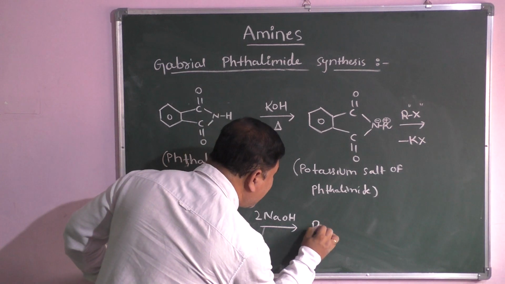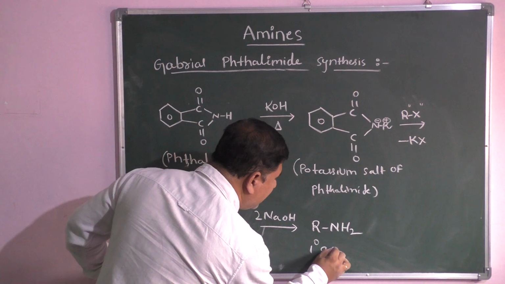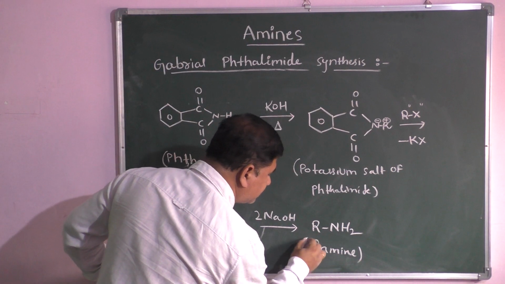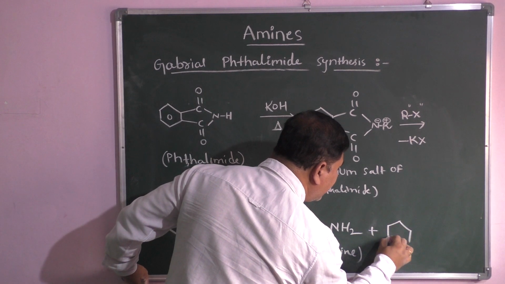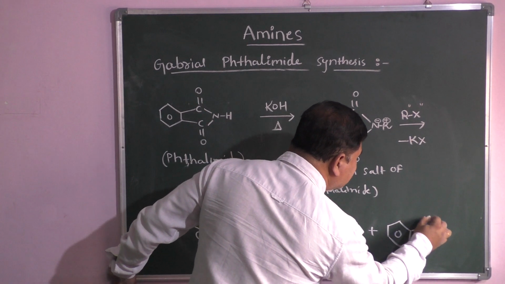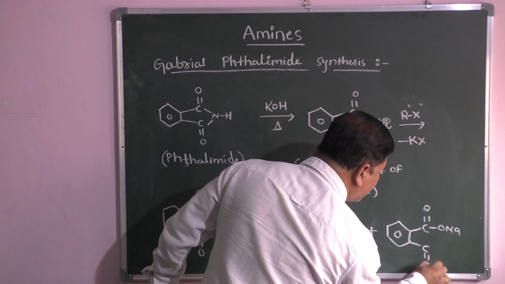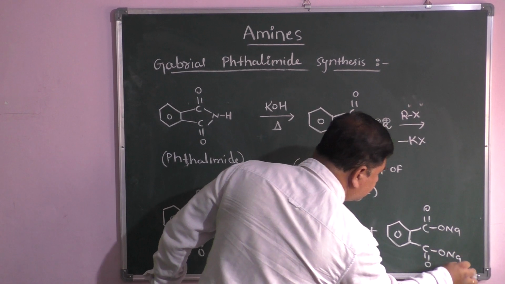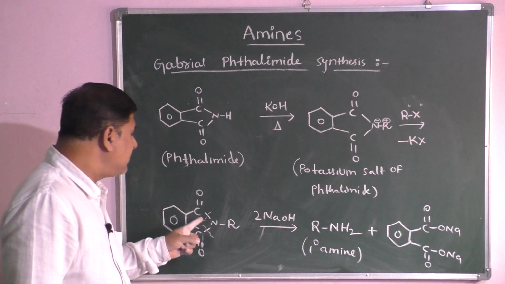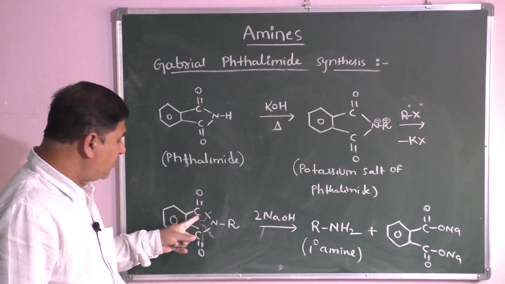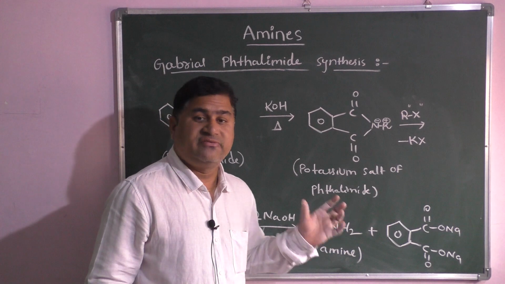You will get a primary amine here, RNH2. Primary amine can be formed. Along with this, one more compound is additionally formed, that is COONa and COONa, because in 2 moles of NaOH, 2 ONa groups will be connected to C double bond O here, and you are getting this, and here primary amine is formed.